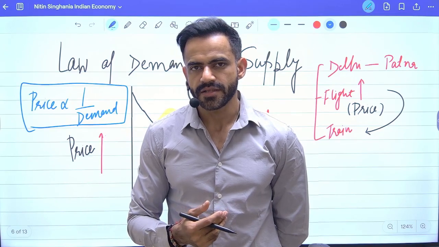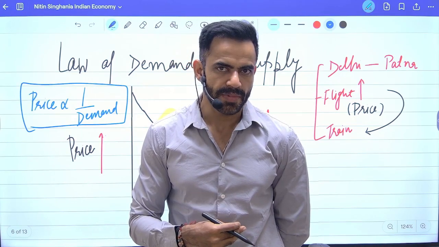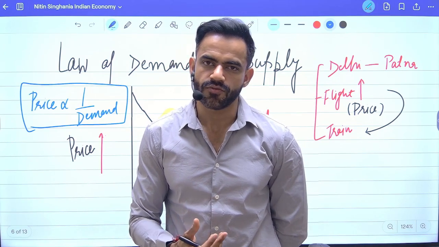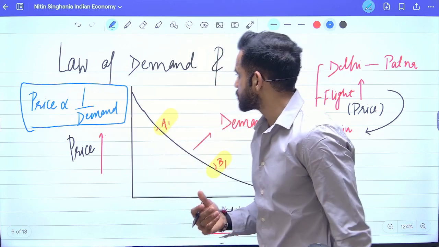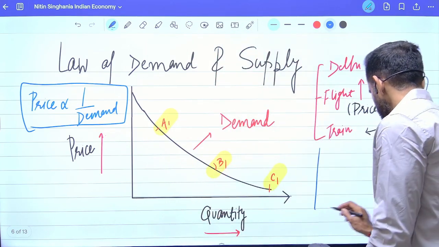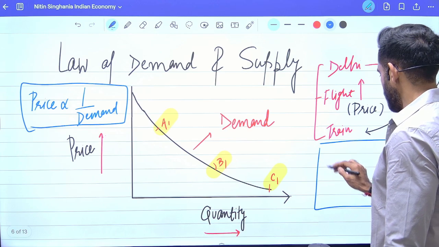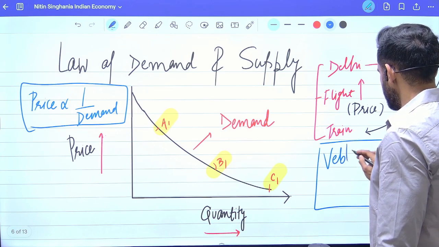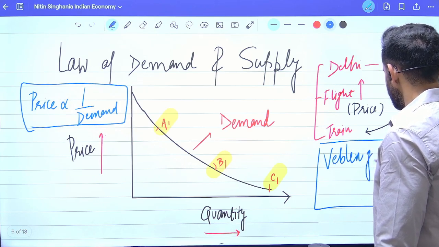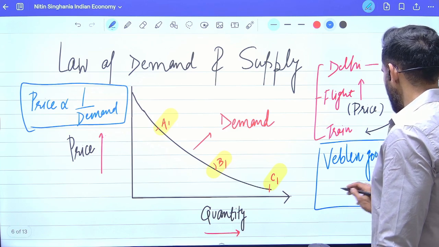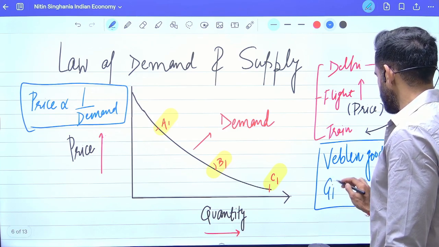Now understand, this rule is not applicable in case of certain category of goods. For example, in case of Veblen goods and in case of Giffen goods.